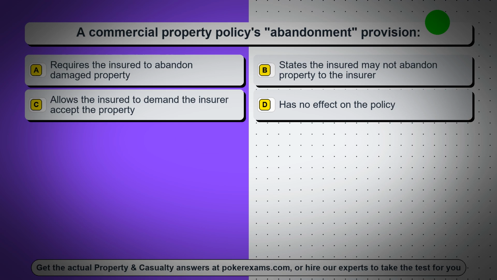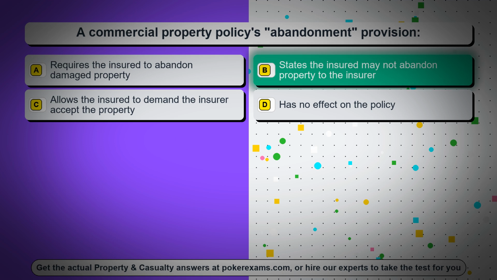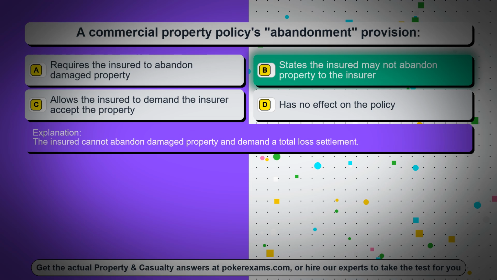Question 84. A commercial property policy's abandonment provision: Option A, requires the insured to abandon damaged property. Option B, states the insured may not abandon property to the insurer. Option C, allows the insured to demand the insurer accept the property. Option D, has no effect on the policy. The correct answer is option B, states the insured may not abandon property to the insurer. The insured cannot abandon damaged property and demand a total loss settlement.